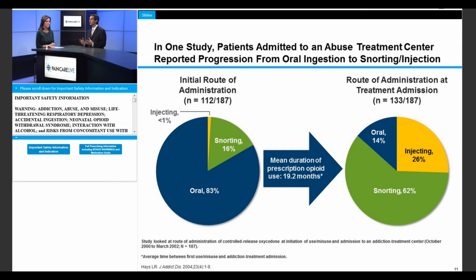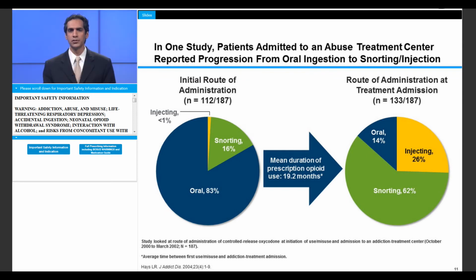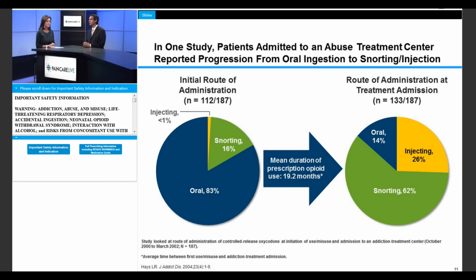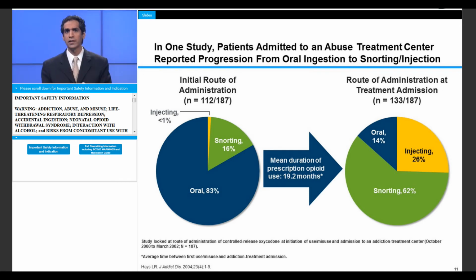It's important to note that according to available data from an abuse treatment center, most people who abuse opioid medication by snorting or injecting it don't begin that way. In this study of opioid-dependent individuals admitted for drug rehabilitation, 83% reported that they had first used the prescription opioid orally. However, at the time of treatment admission, only 14% were still using the oral route. The rest of them were snorting or injecting. The mean duration of prescription opioid use in these individuals from initial use to treatment admission was about 19 months.